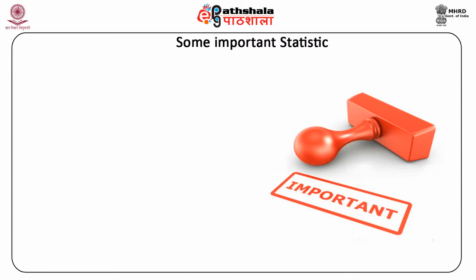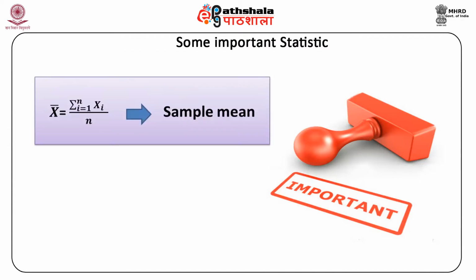The sample mean x bar is a sample statistic which is used as an estimator of the population mean mu. If x1, x2, x3 to xn constitute a random sample, then x bar is equal to summation xi by n, where the summation ranges from 1 to n, and is called the sample mean.